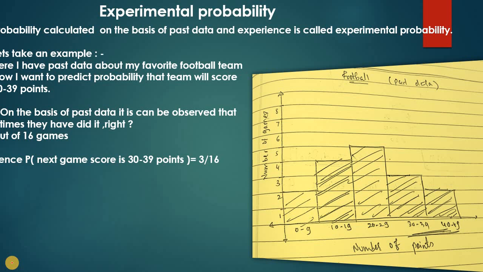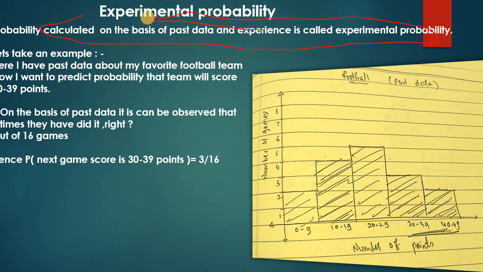About basics of probability. Now in this video we are going to discuss experimental probability and theoretical probability. So what is experimental probability? Probability calculated on the basis of past data and experience is called an experimental probability.